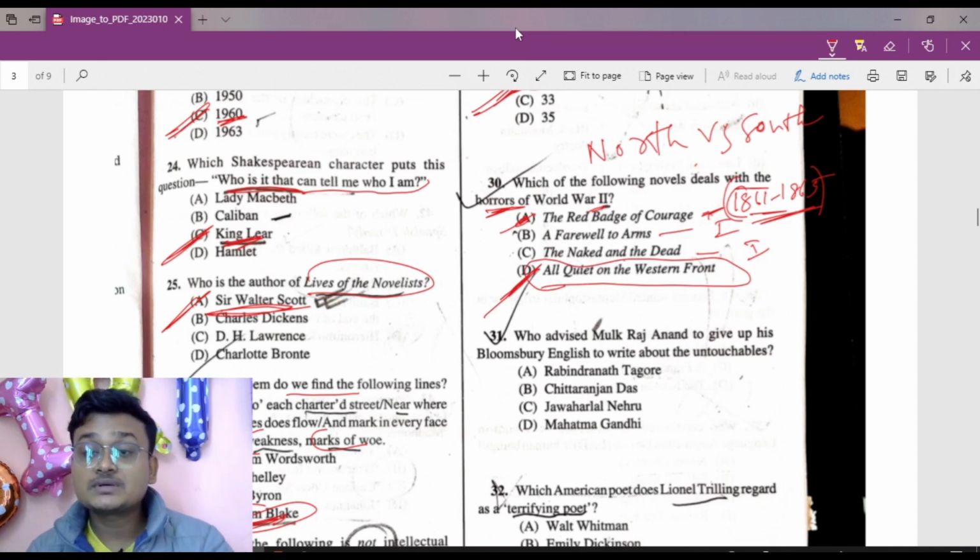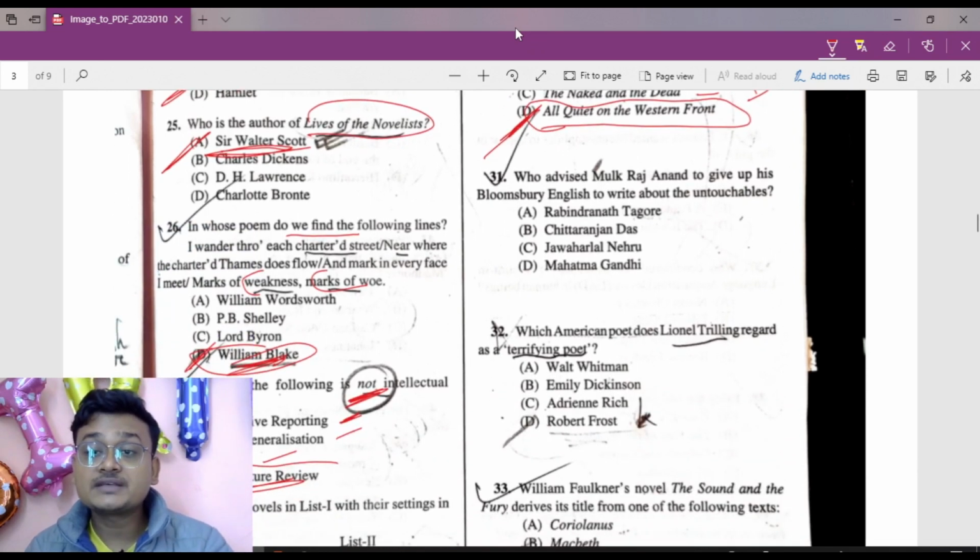Now move to question number 31. Who advised Mulk Raj Anand to give up his Bloomsbury English to write about the untouchables? I think that probably the answer will be Mahatma Gandhi. Okay.